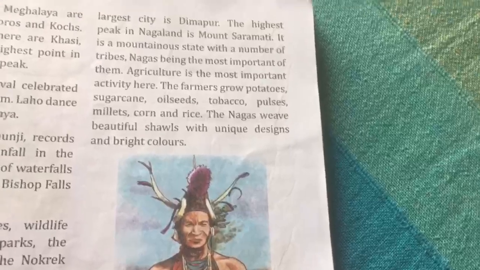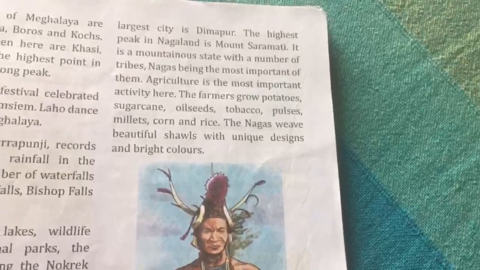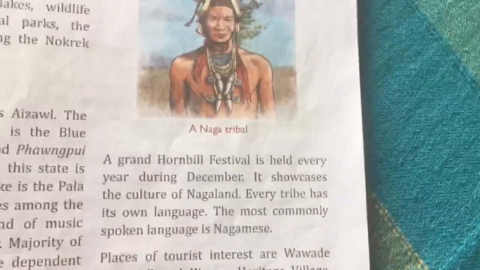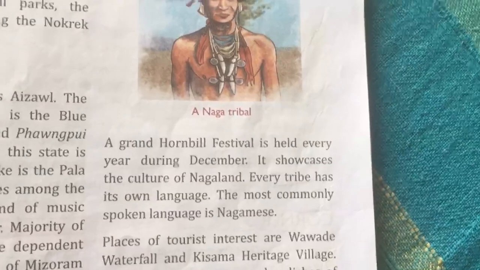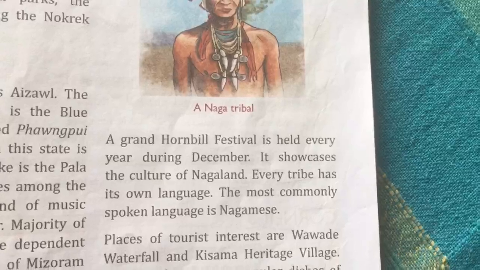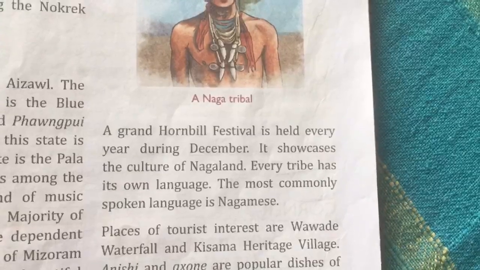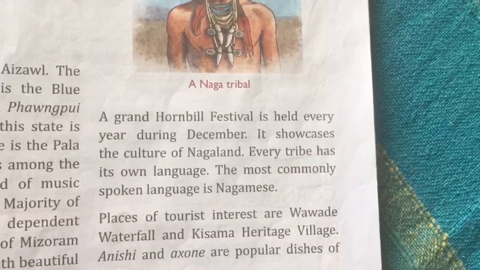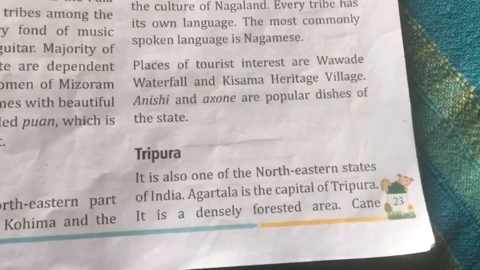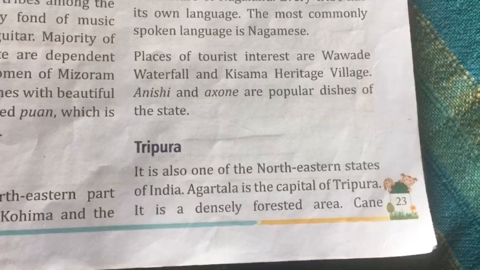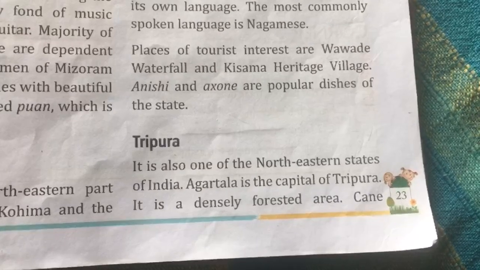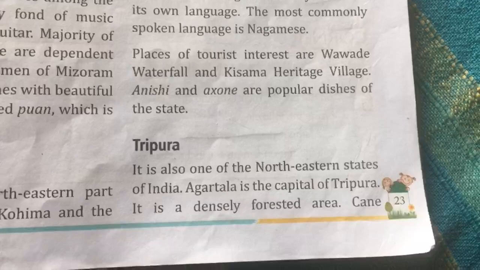The Nagas weave beautiful shawls with unique designs and bright colors. A grand Hornbill festival is held every year during December. It showcases the culture of Nagaland. Every tribe has its own language. The most commonly spoken language is Nagamese. Places of tourist interest are Wawade Waterfall and Kisama Heritage Village. Anishi and Exon are popular dishes of the state.